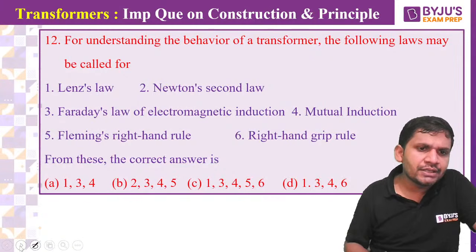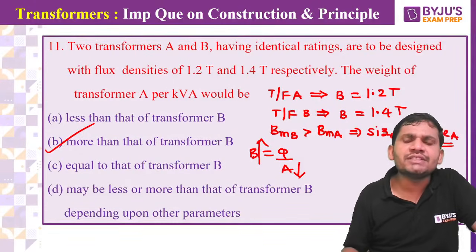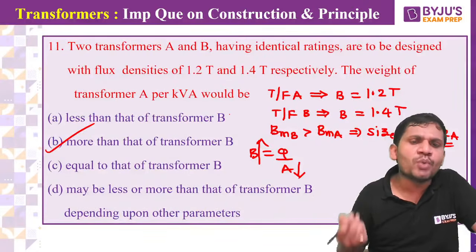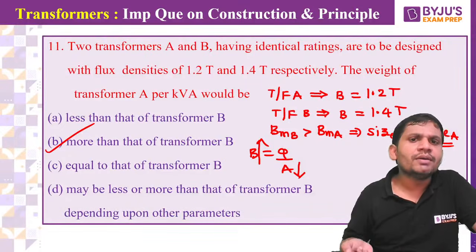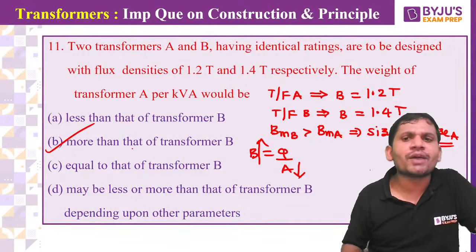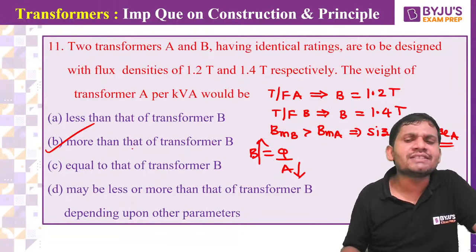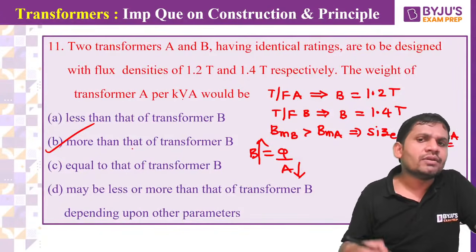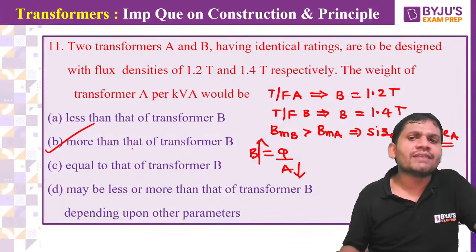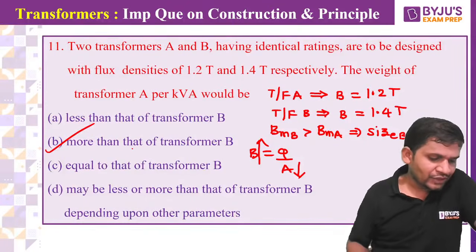Devika, the previous one: the answer is, because in transformer A the flux density is less, that's why transformer A's size is more. That is, its weight is more as compared to transformer B. Sir, you are telling size, what about the weight? But the kVA rating is the same, friends. kVA rating is the same here. That's why I am comparing size directly, and it is directly the weight. Yes, friends.